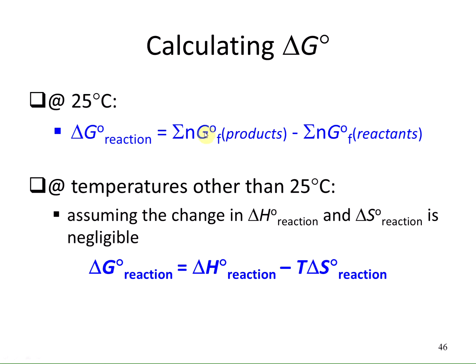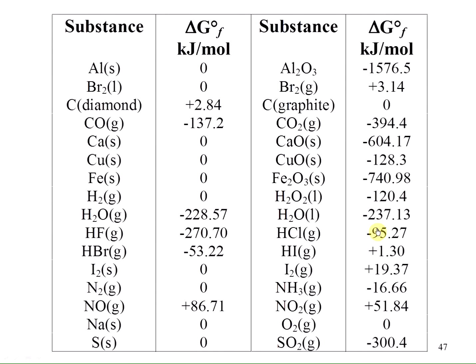But the values listed in the books are at 25 degrees C. If we want to use a temperature other than 25 degrees C, we use the relationship that delta G equals delta H minus T delta S. And to use this, we're assuming that the change in the enthalpy and the change in the entropy is negligible by changing the temperature. So again, the delta G values for the individual elements and compounds, you can find these in the tables and the appendices in the back of your book.